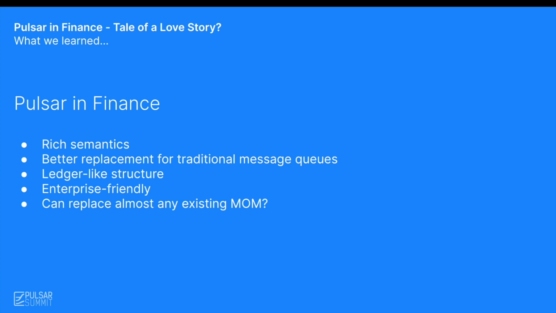On top of that, ledger-like structure is ideal for financial applications where changes typically happen in discrete steps, transactions, with strict requirements for audit trails and traceability in general. Based on these, it certainly looks like Pulsar can give other message-oriented middlewares a run for their money.